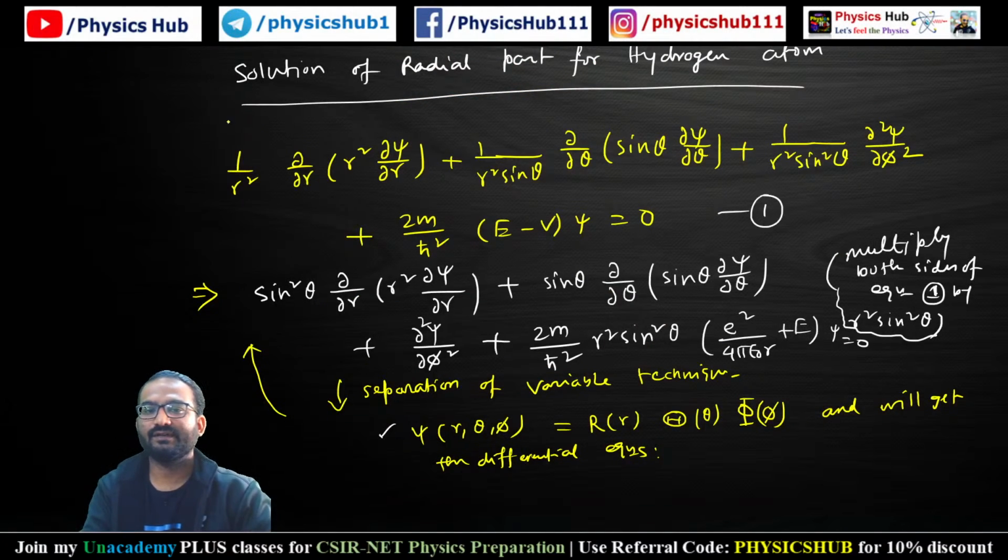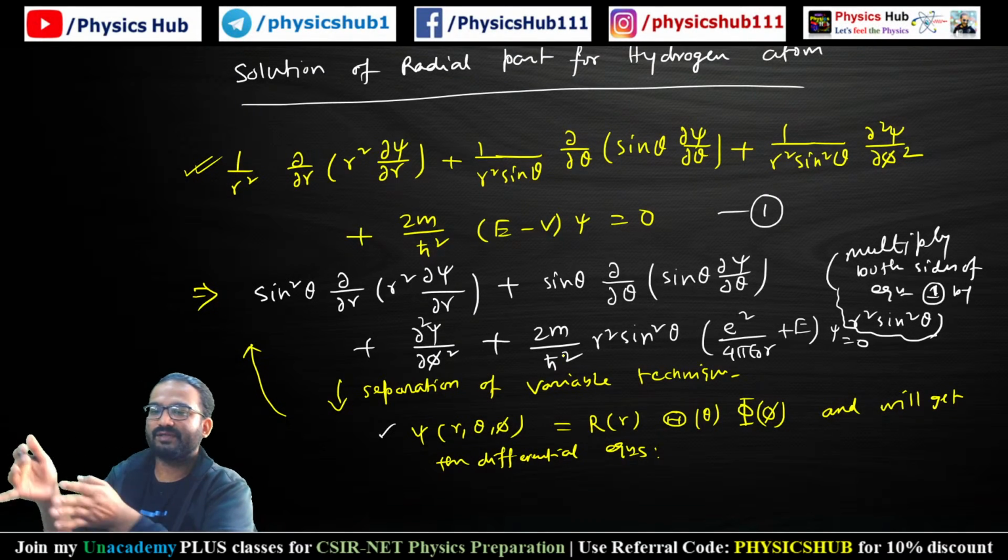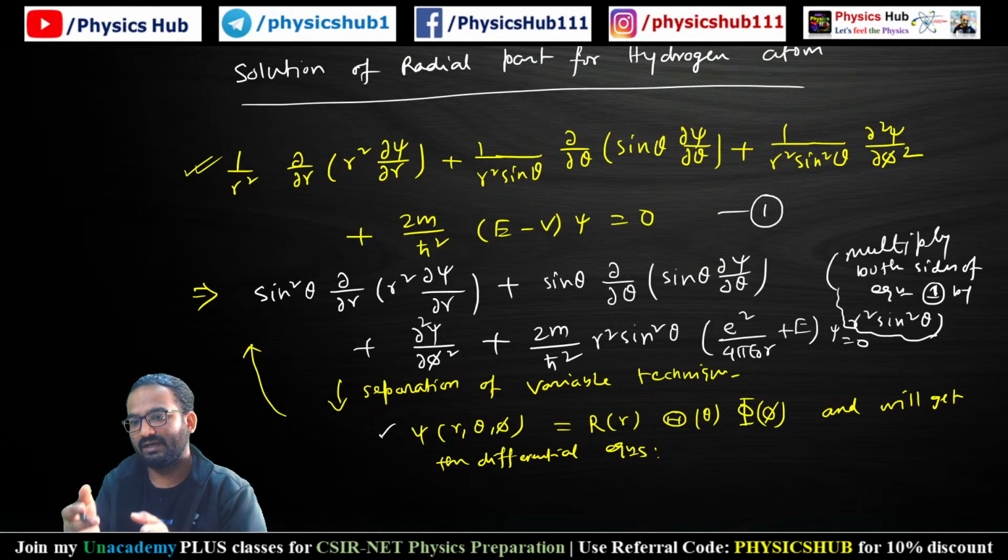We have written the three-dimensional Schrodinger equation in spherical polar coordinates, plugged in the value of V, and got this equation. Now how to solve this equation? We took up the separation of variable technique, where we write the combined wave function as a multiplication of separate variables: one for r, another for theta, and another for phi.